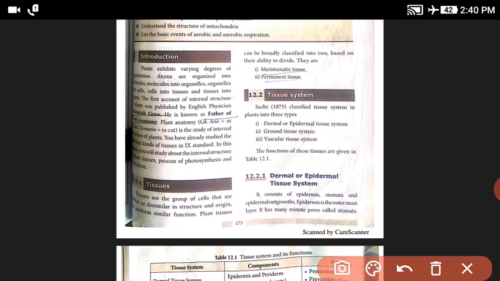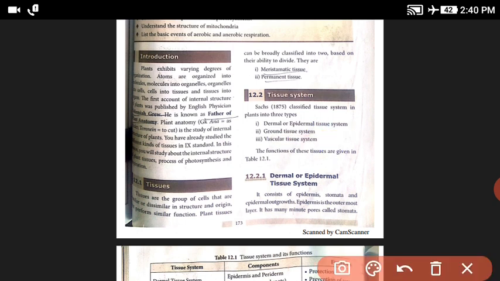Next, what is tissue? This is a 2 mark question. Tissues are groups of cells. The cells are similar or dissimilar in structure and origin, but have the same function, and this is called tissue. Next, the tissue system is classified into 3 types: the dermal or epidermal tissue system, the ground tissue system and the vascular tissue system. This is 2 mark.